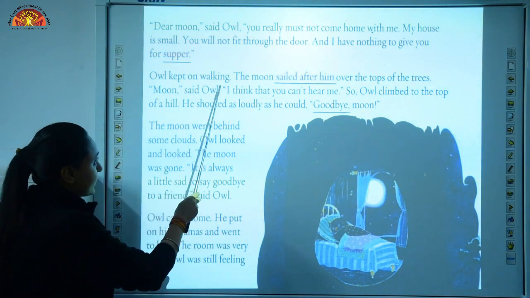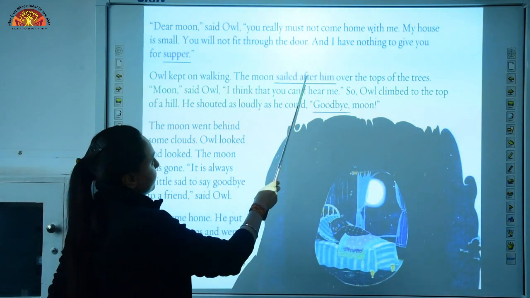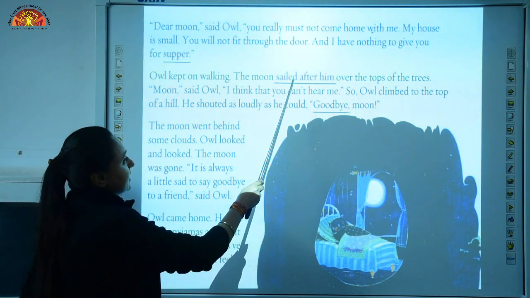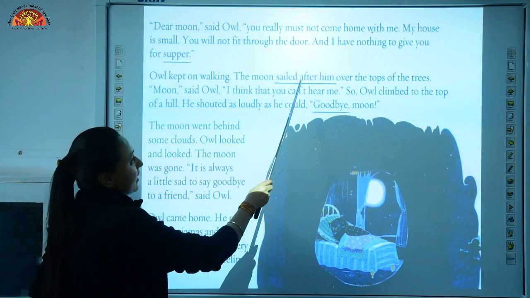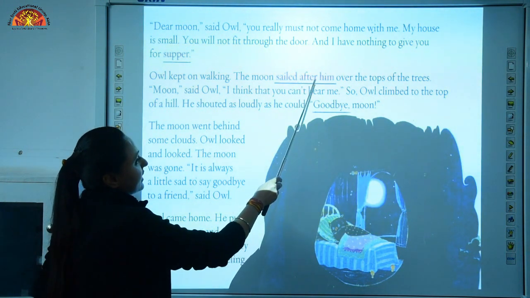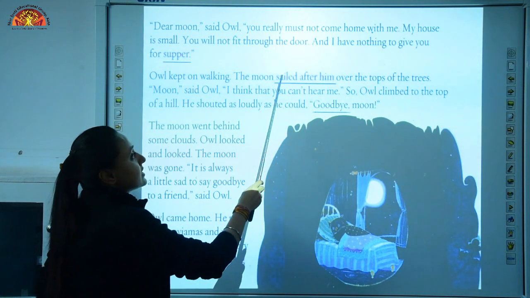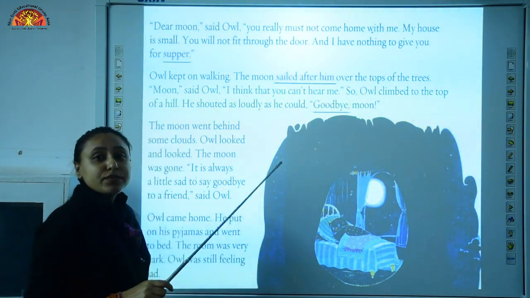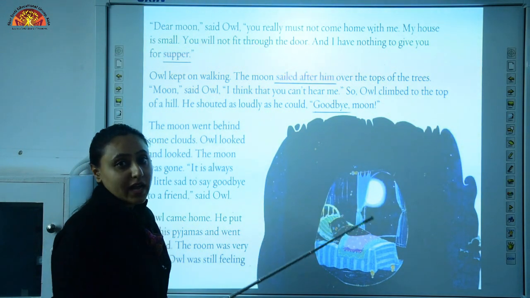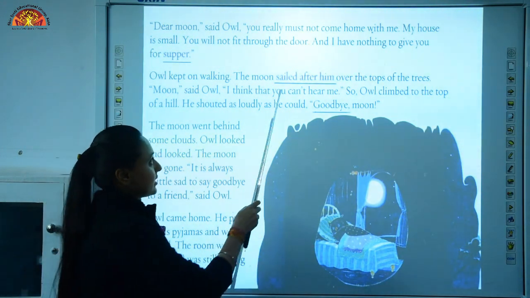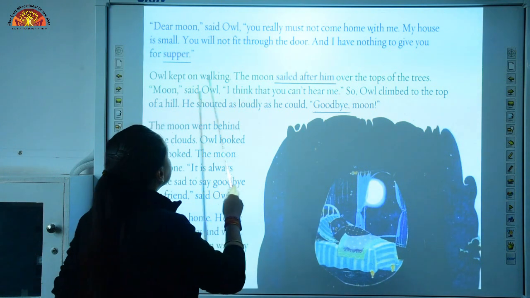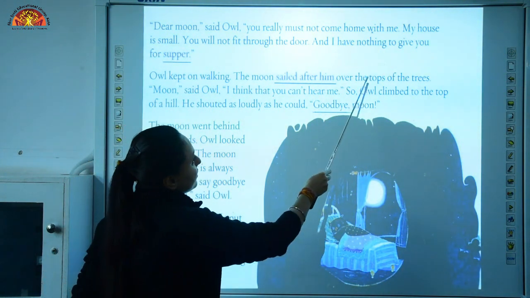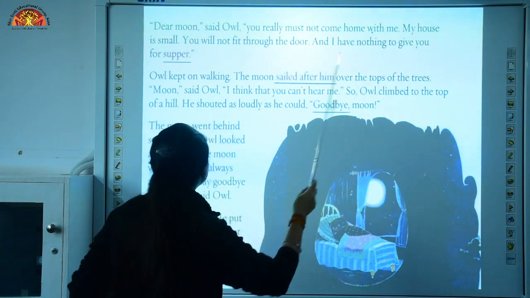Owl kept on walking. The moon sailed after him. Underline the word S-A-I-L-E-D, sailed, A-F-T-E-R, after, H-I-M, him. Sailed after him means to move quickly or smoothly after something, okay. After something or somebody. Owl kept on walking. The moon sailed after him over the tops of the trees.